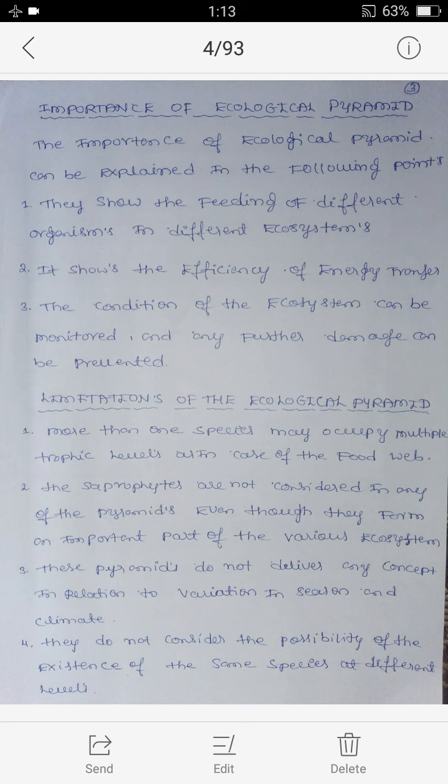This is about ecological pyramid and its types.